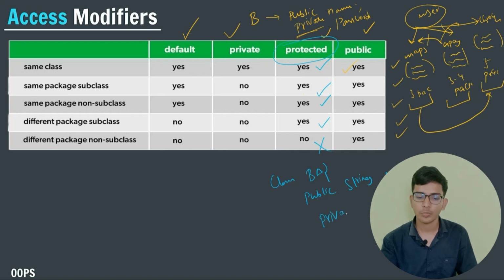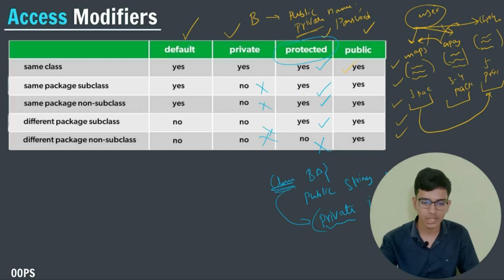For that, I will create private int password, right? This can be accessed within this class only. So if I am inside this class, then only I can access private, or else I can't access. It will show me an error, right?